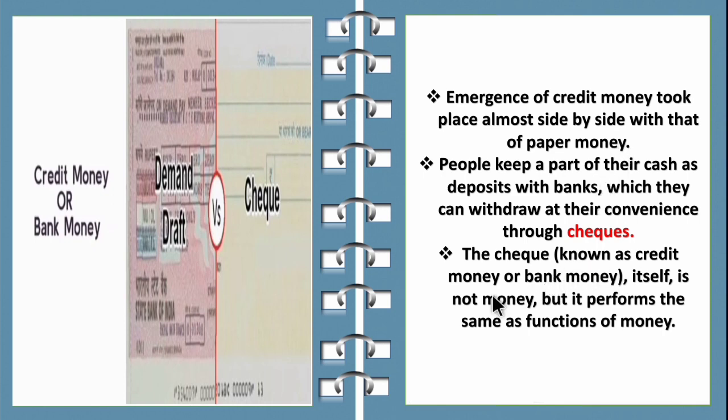So the check, known as credit money or bank money itself, is not a money but it performs the same functions of money. So the check is not a money but it has the same value as that of the paper money.